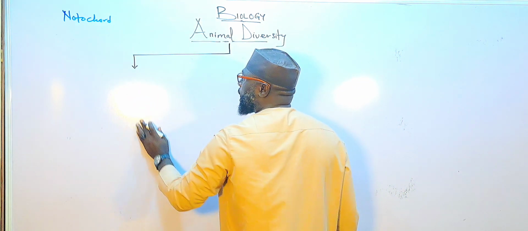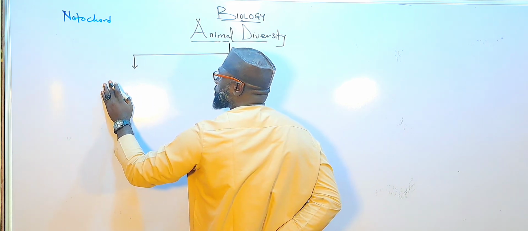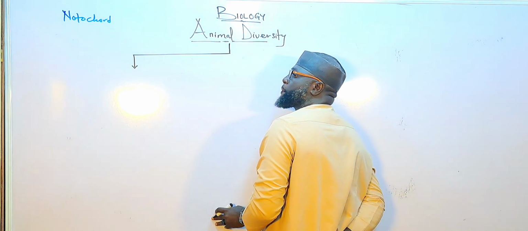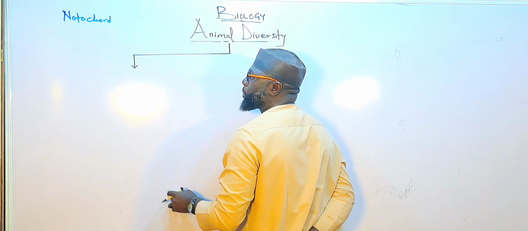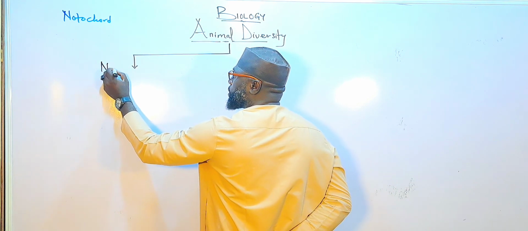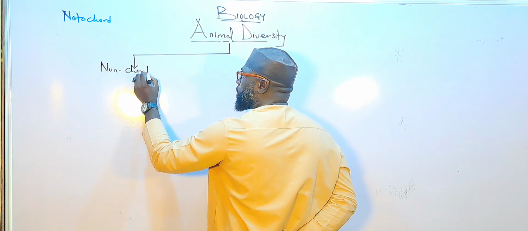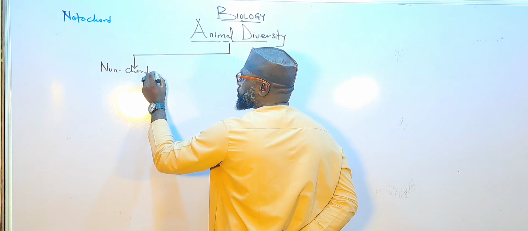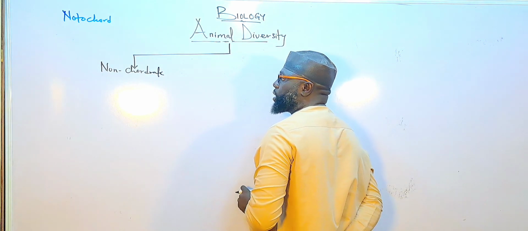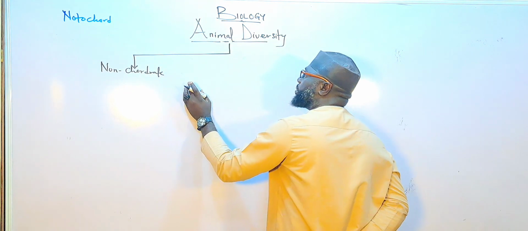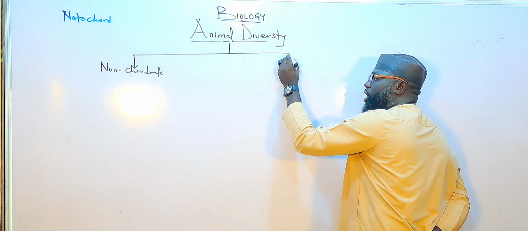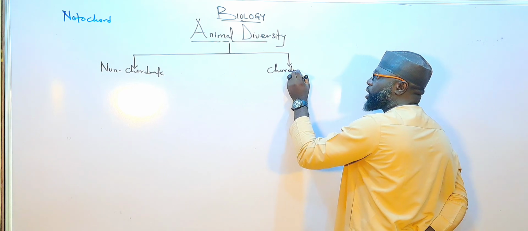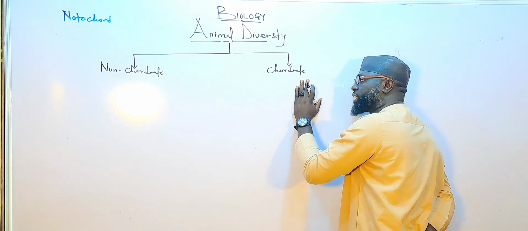The first one is called non-chordate animals, and the second one we call chordate animals, or chordata.